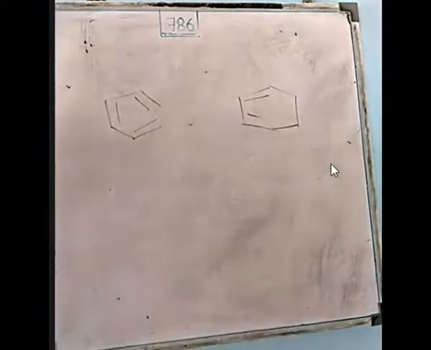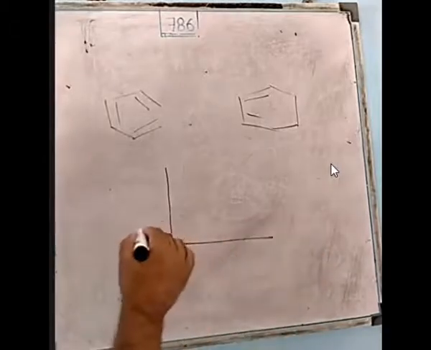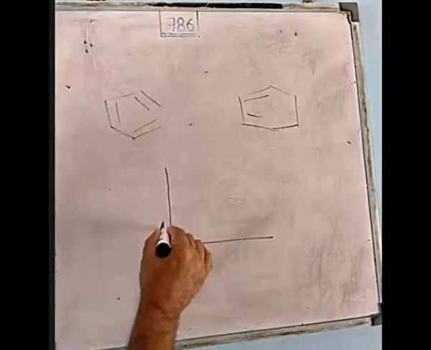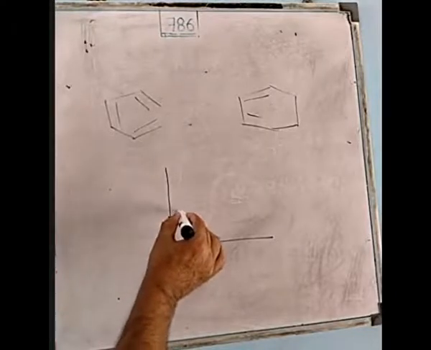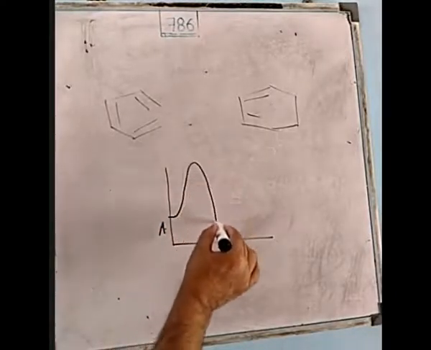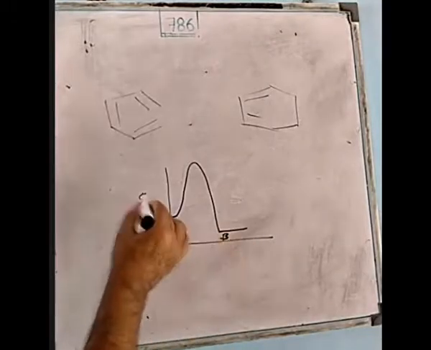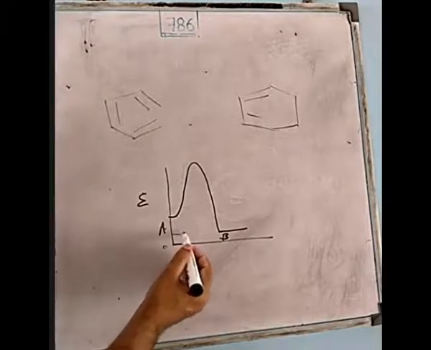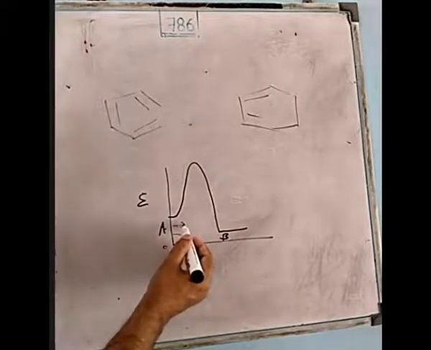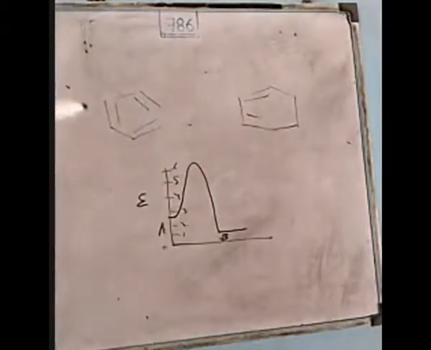Now what is actually happening? You see here, if we have a compound A converted to B, it starts from here and is formed here. B is this one. Now it is the energy diagram. Zero energy, then 1, 2, 3, 4, 5, 6, and in the upper direction the energy is increased.